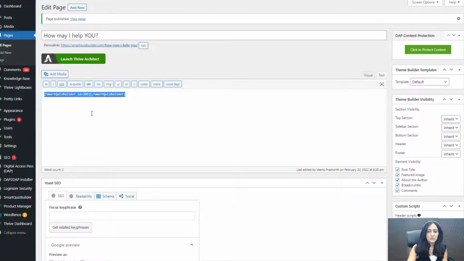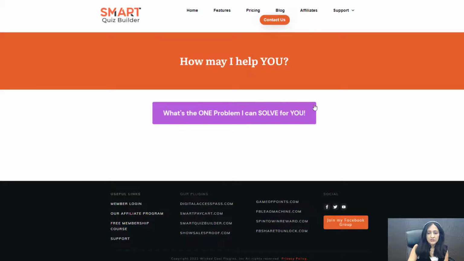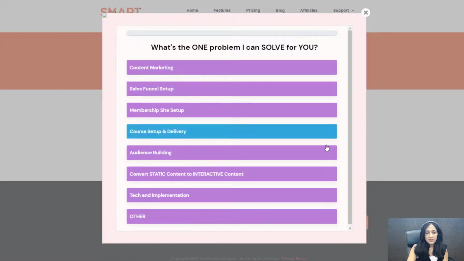And all you have to do is publish the shortcode on your sales page, on your landing page towards the top, so they can clearly see this question and they can answer this question for you. All right. So you can see here, this is how it looks in the front end. This is just a demo page, just a test page. But when they click on it, it opens the question in a pop-up. That's my setting. And they can select the answer choice.